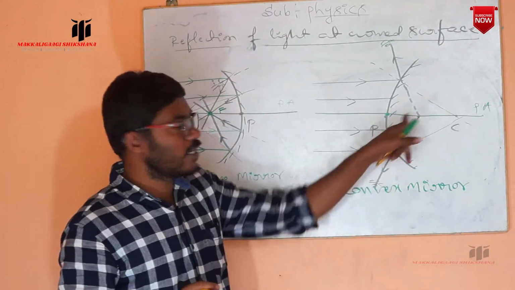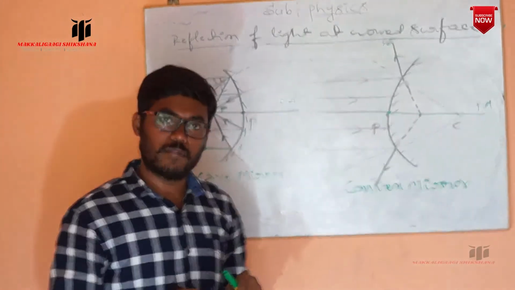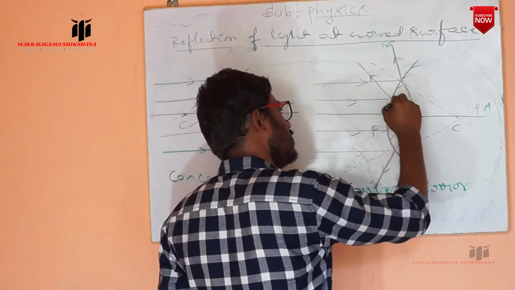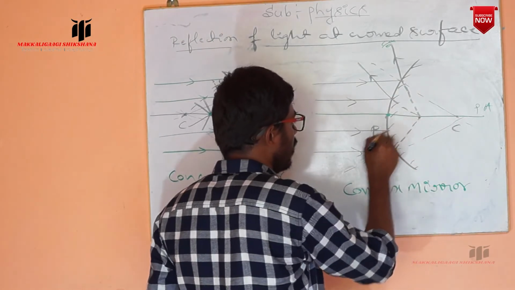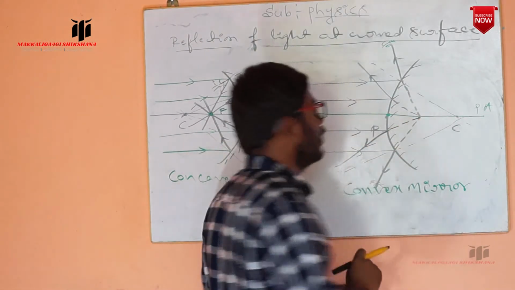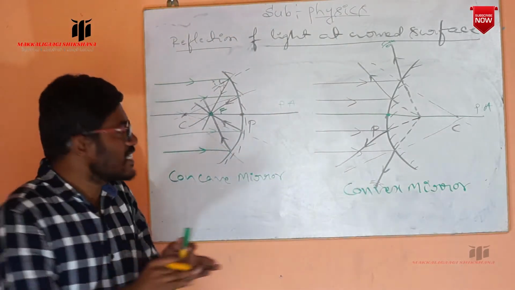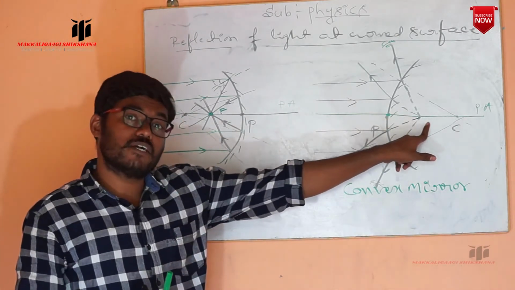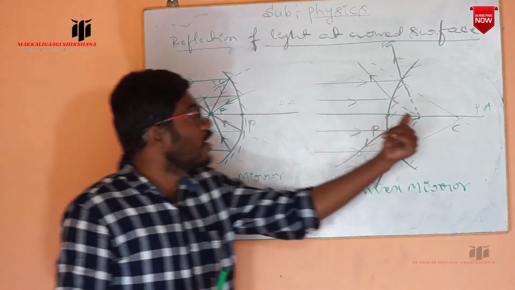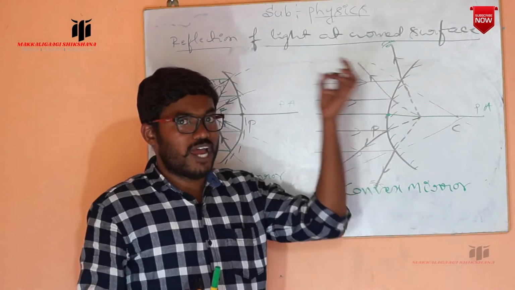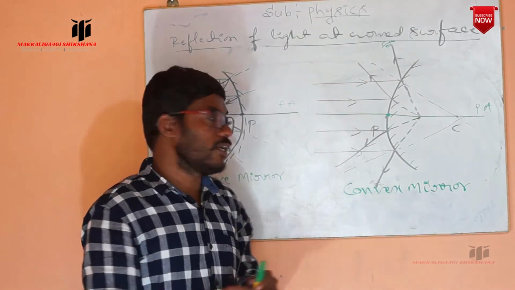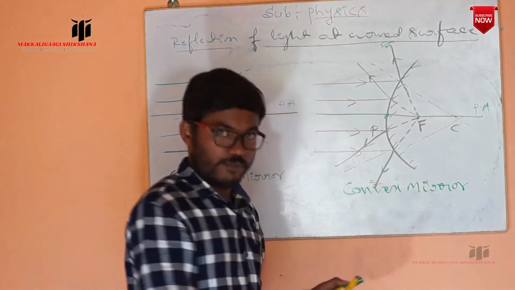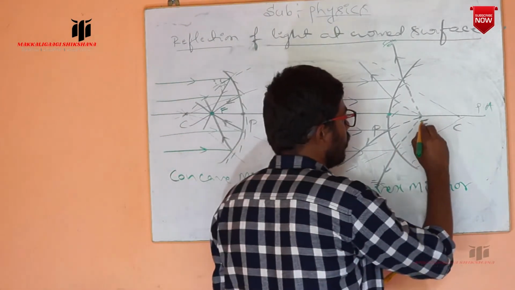The ray appears to be coming from a certain point on the principal axis. In the same way, the remaining rays also. So these are the reflected rays. When we see these reflected rays, all of them appear to be coming from a certain point on the principal axis. The point from which they appear to be coming, we call the principal focus of the convex mirror. That is indicated with F.